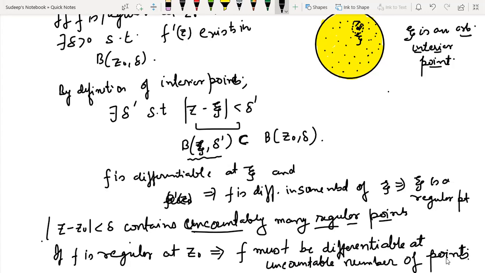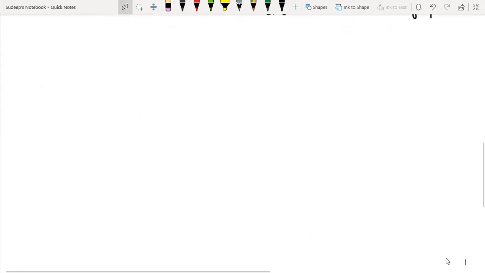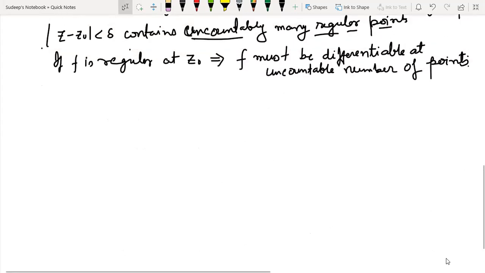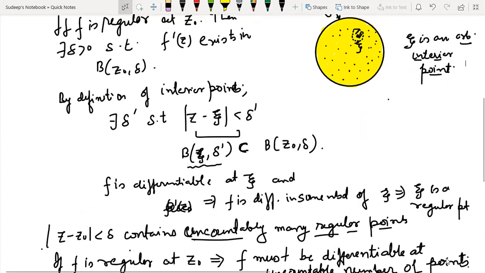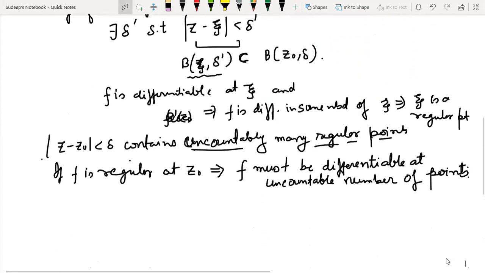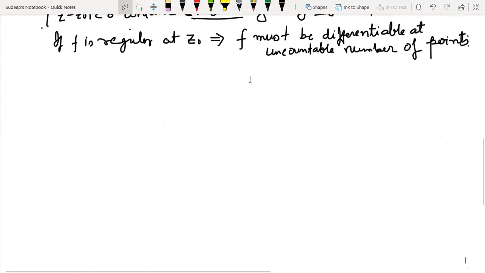I hope this is clear. Okay, it is clear, because the interior of a set will always contain uncountably many points. I mean, this is evident. You can do this on your own also. So f must be differentiable at an uncountable number of points.